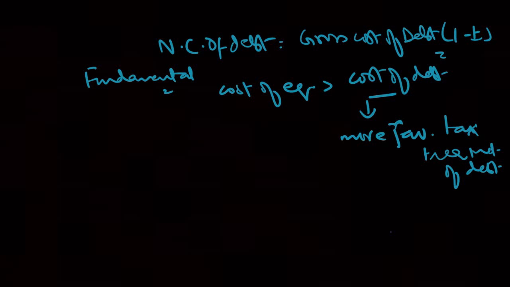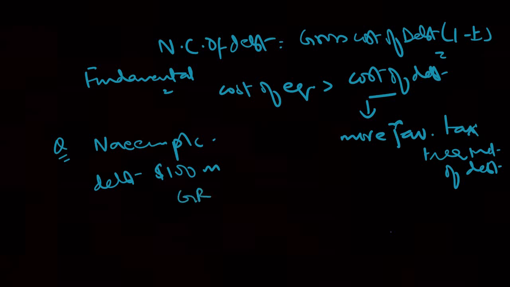Okay, for example, say Naeem PLC has debt with a market value of 100 million, trading at a GRY, that is gross redemption yield, of 10% in the market, and has $100 million equity.